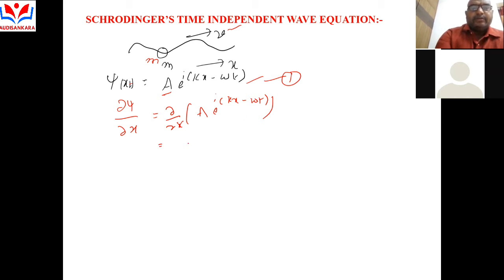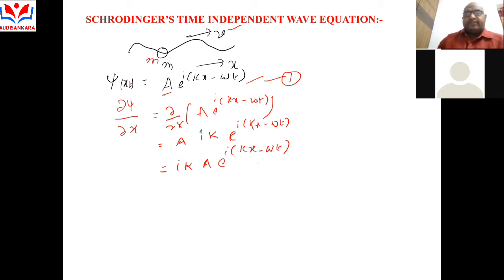A is a constant, and differentiating e power ikx with respect to x gives ik. So that is equal to ik A e power i(kx minus omega t).